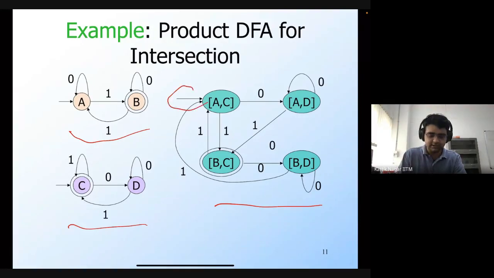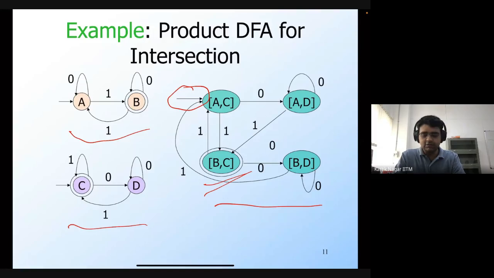The final state is again the cross product of the final states of the individual automata. Here B and C are the final states of the individual automata, and therefore the tuple BC is the final state of the product automaton. The last thing that we need to configure is the transitions of the product automaton.